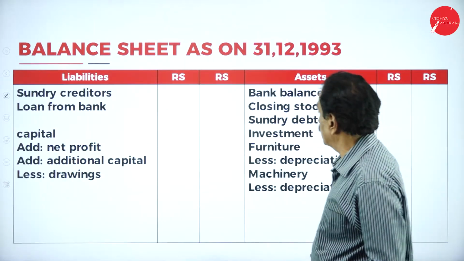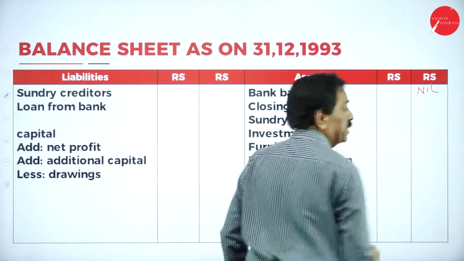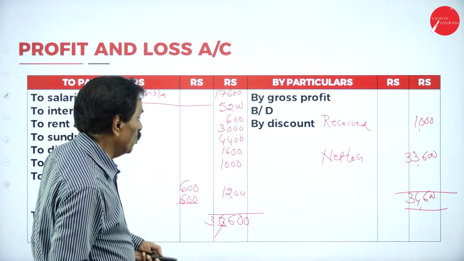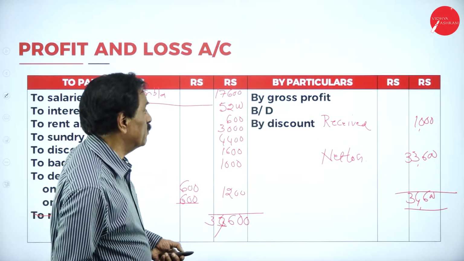We'll go to the balance sheet now. Bank balance nil. We'll prepare the balance sheet at the end of the year. Bank balance is nil. What's your closing stock? See that. Your closing stock is 8,400.